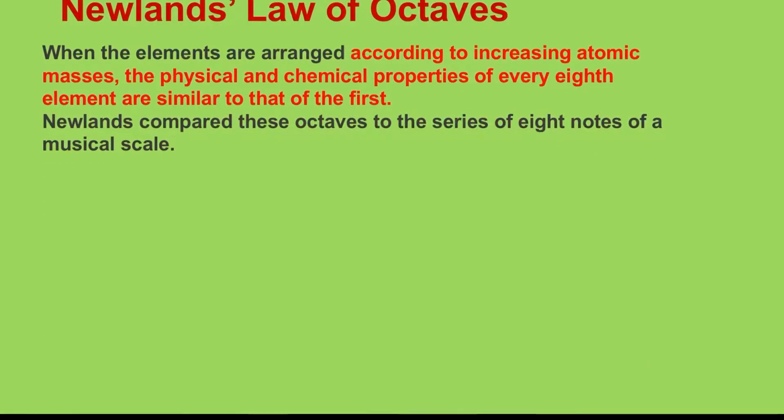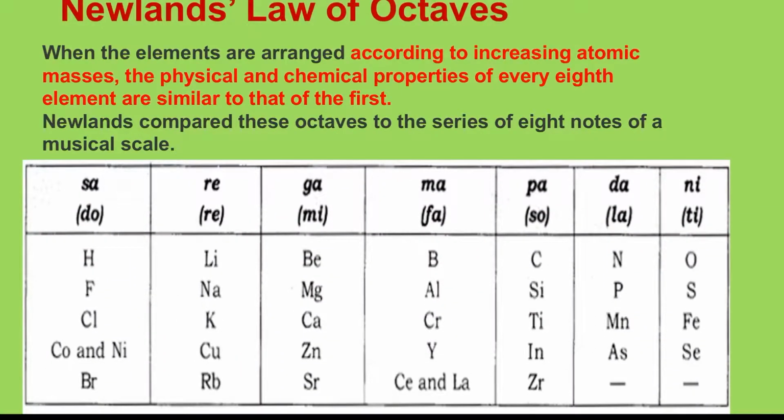Next was Newlands' law of octaves. He arranged the elements according to increasing atomic masses and said that the physical and chemical properties of every 8th element are similar to those of the first. So he arranged the octaves like the series of 8 notes of a musical scale: sa re ga ma pa dha ni. If we take hydrogen as the first one, then fluorine will be the 8th one. So according to his principle, hydrogen and fluorine will have similar properties. Likewise, if lithium is the first, then sodium will be the 8th one. So likewise he arranged these elements.